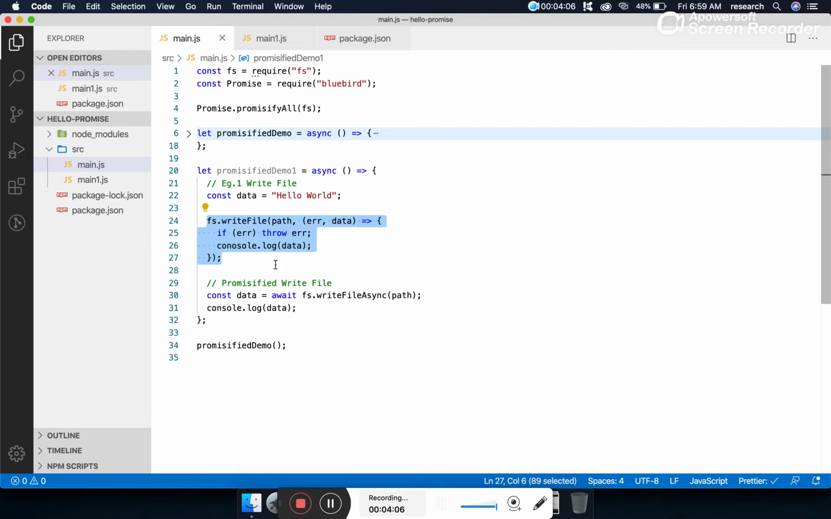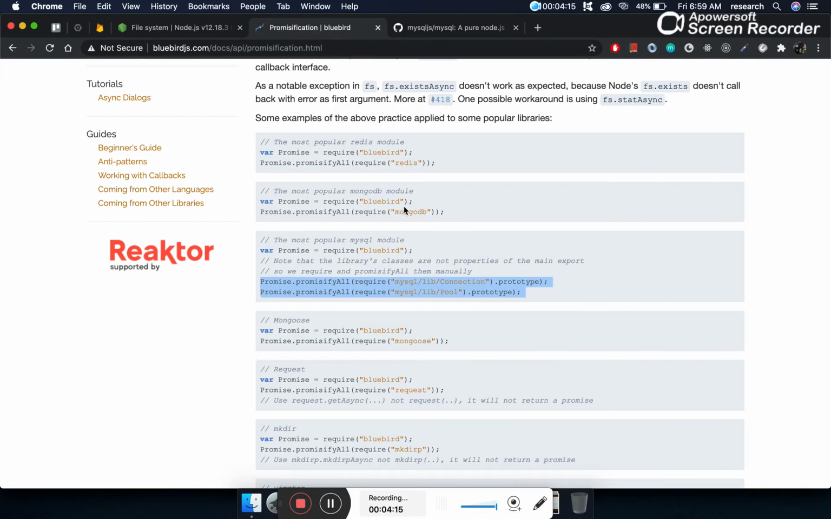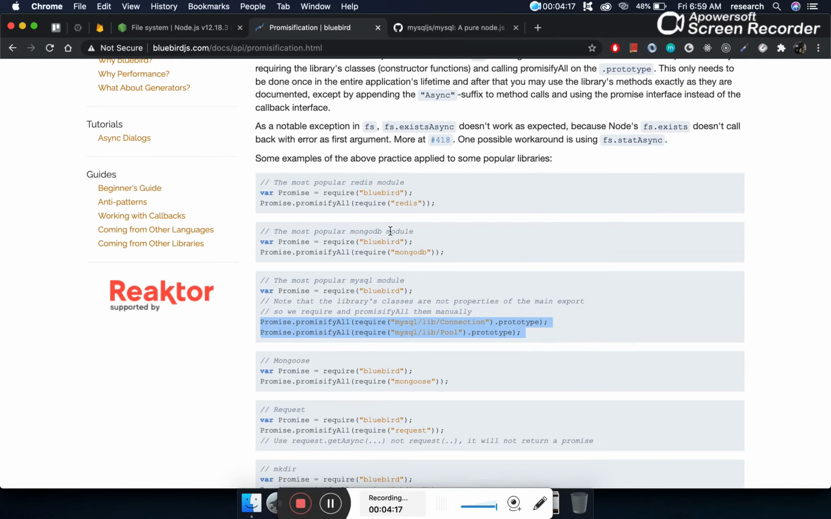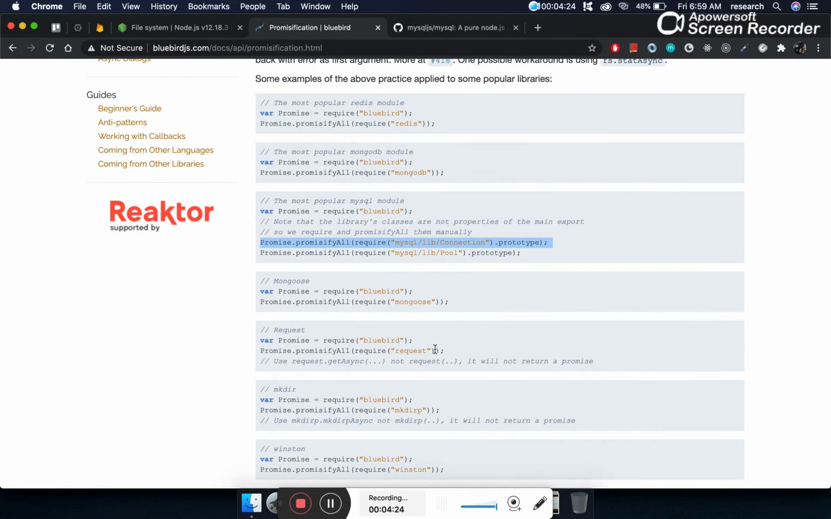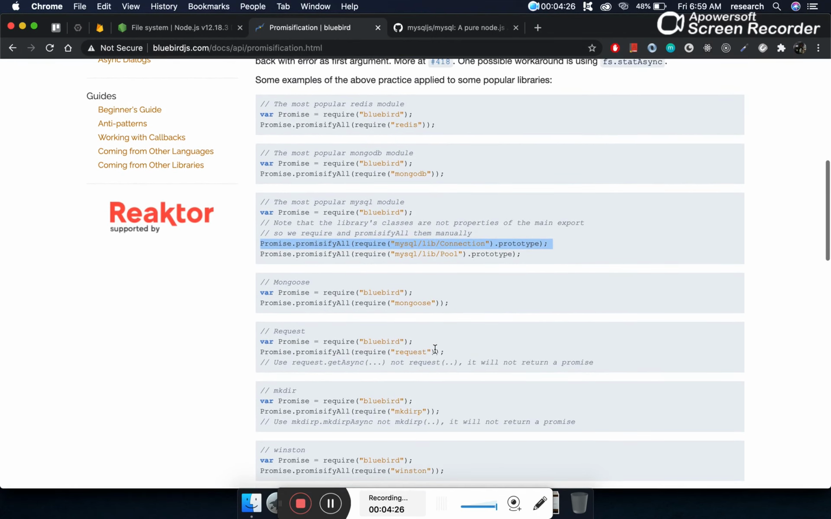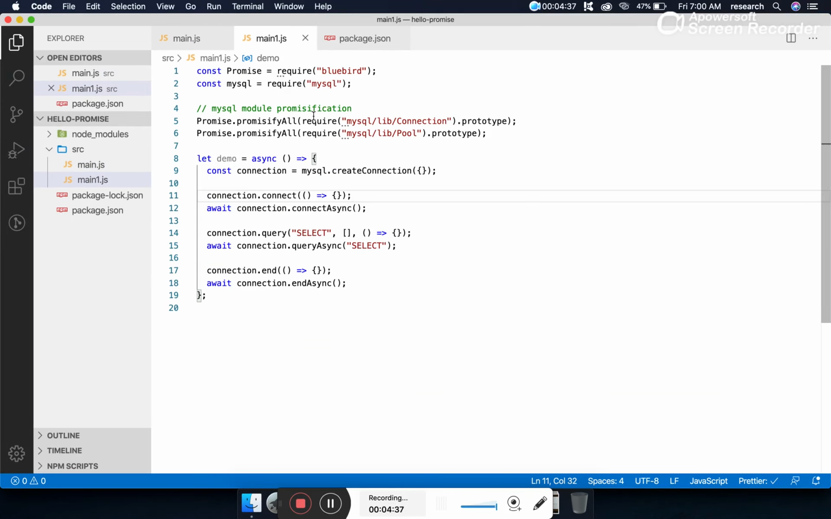In the same way, Bluebird provides promisification for most of the popular libraries. If we go to the Bluebird website, it provides the promisification option for most of the popular libraries, from Redis or MongoDB to MySQL to Mongoose, and makes our code a little cleaner. So let's have a look at the MySQL example.